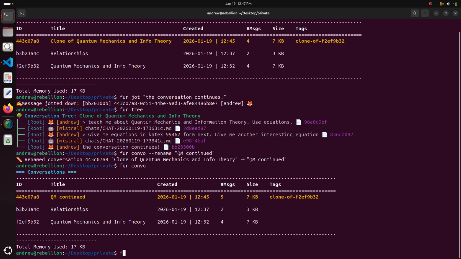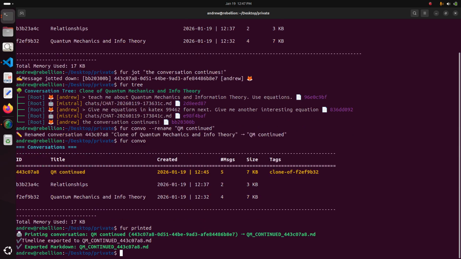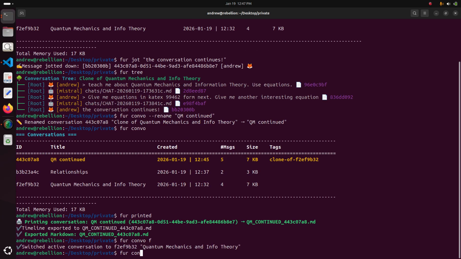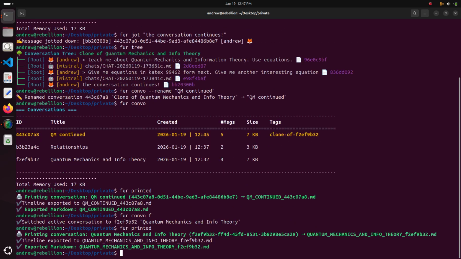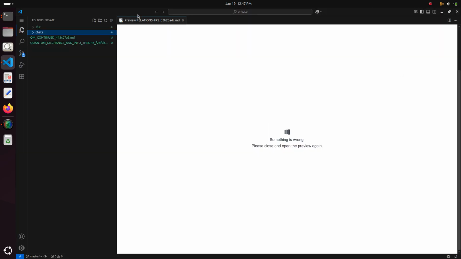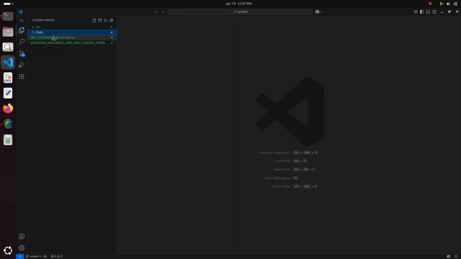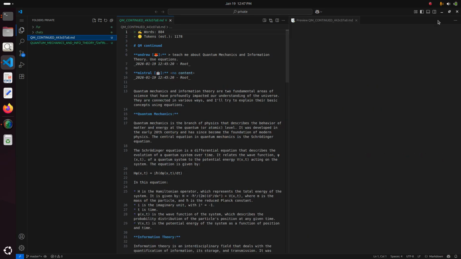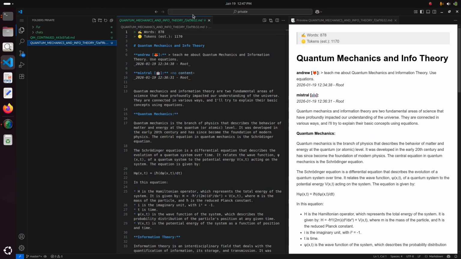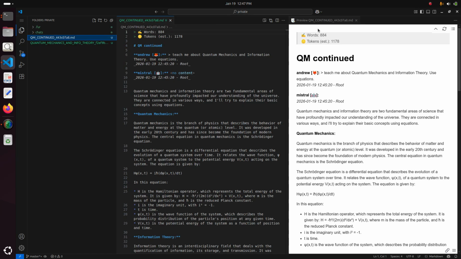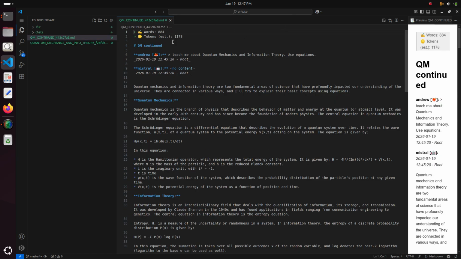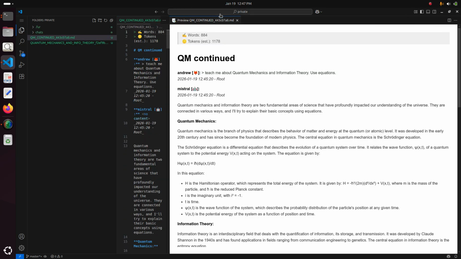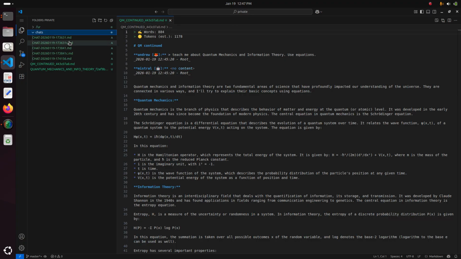And yeah, if we print that QM continued, it will be definitely different than the root, because it's a fork of it, right? So we have two different versions being tracked here, even though they have common chats, right? There's just that.